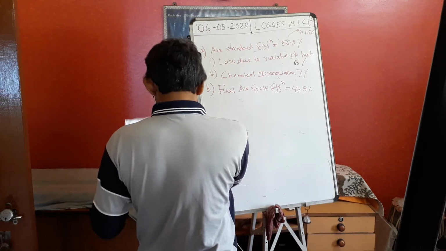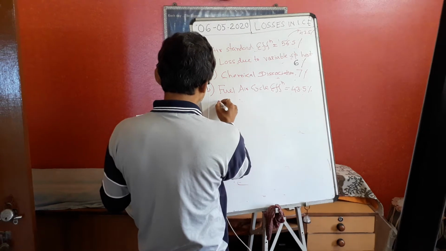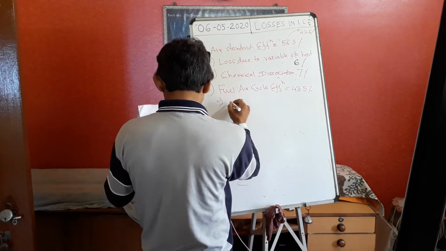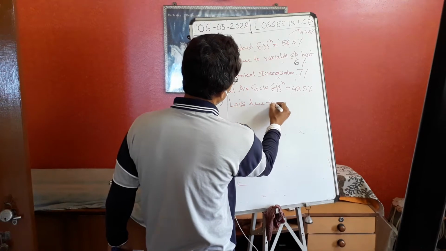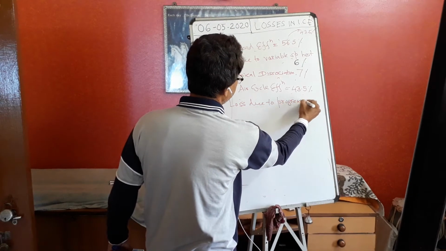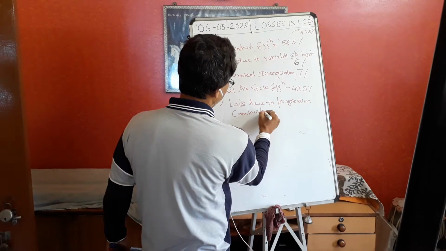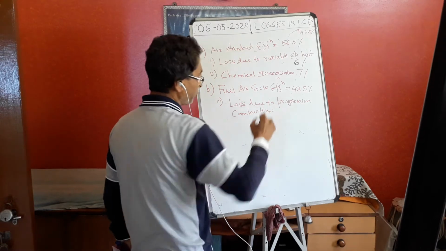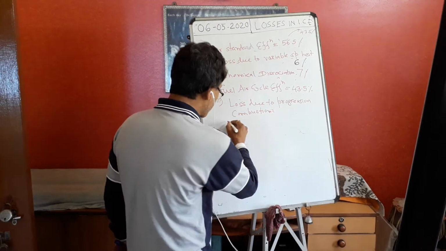Now, there is some other losses. This is called another point: loss due to progressive combustion. What is that? We will understand. Progressive combustion. So, now what are we assuming?